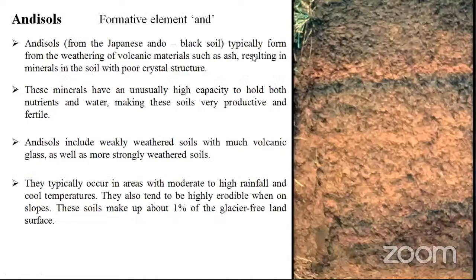So what is the meaning of andisols? The word andi refers to volcanic soils, especially from Japanese, where ando means black soils. Mostly these result from volcanic materials, students.